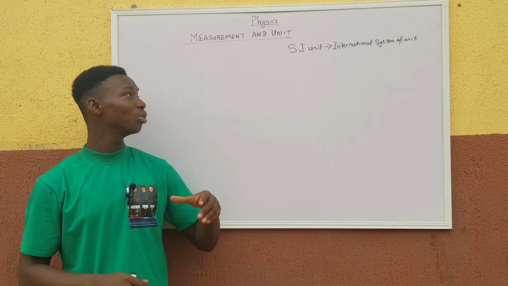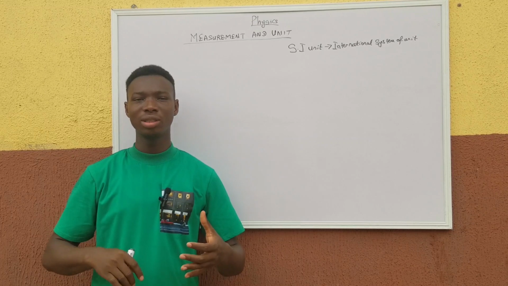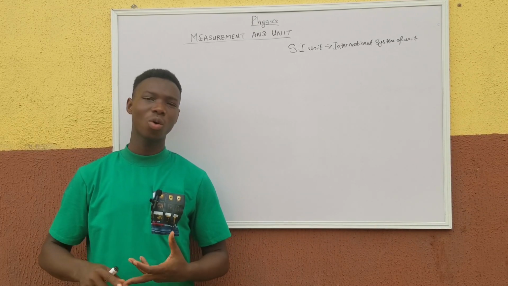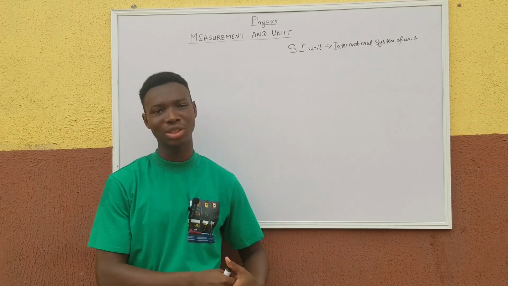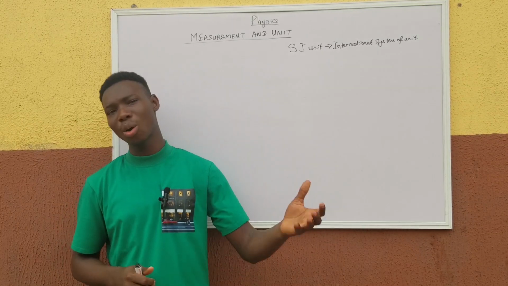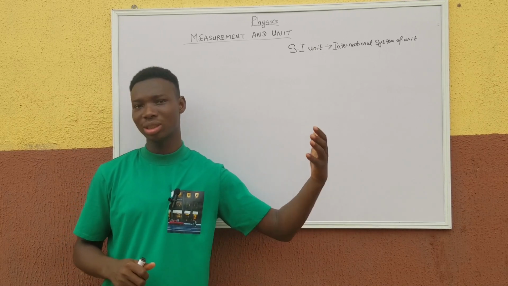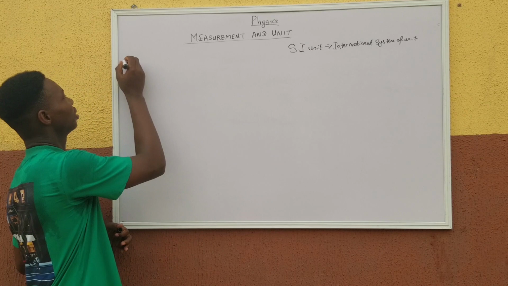So from here we'll be dealing with quantities in physics. These quantities include the fundamental quantities, the derived quantities, what we call the physical quantities, which are segmented under dimensions. We have what we call the scalar and the vector quantity. In the second part of this video, we'll be dealing with derived quantities, scalar and vector quantities as well. So for this, we have what we call the fundamental quantity.